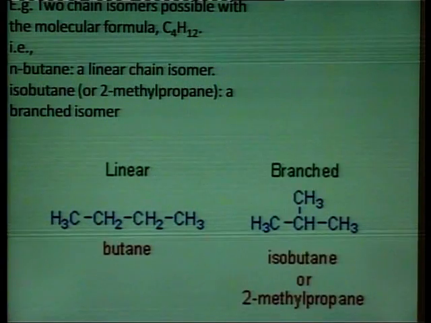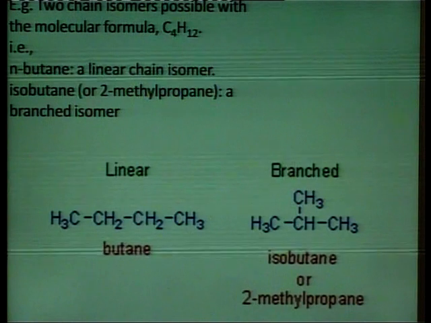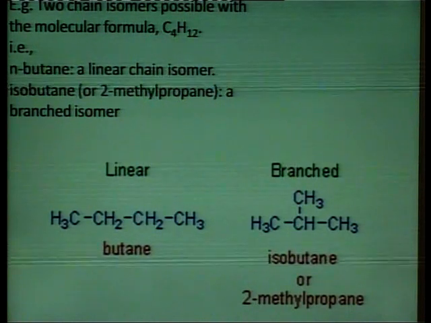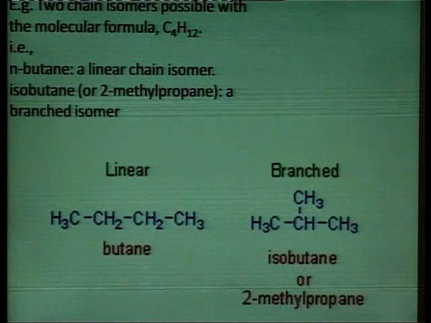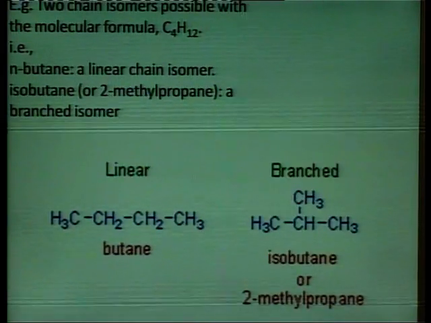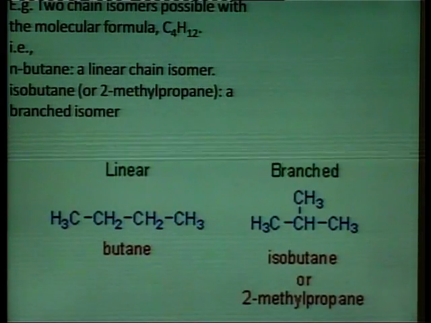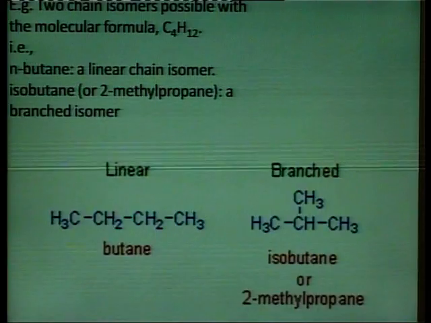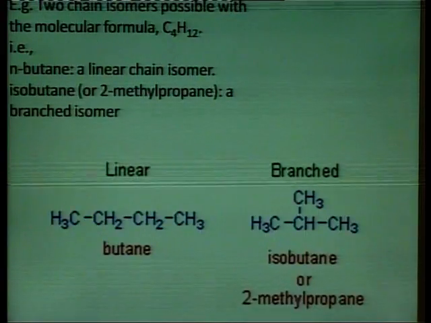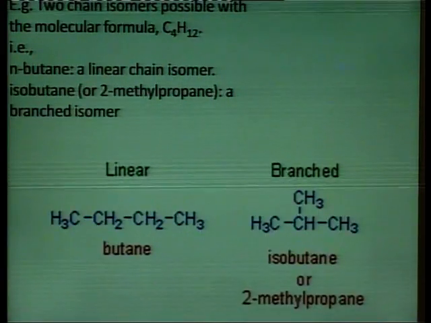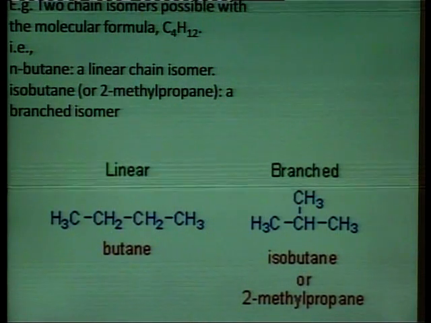Another isomer of normal butane is the branched one, which is also known as isobutane, and the IUPAC name of this compound is 2-methylpropane. 2-methylpropane has a lower boiling point compared to butane, because butane has more surface area. This is an example of a chain isomer.